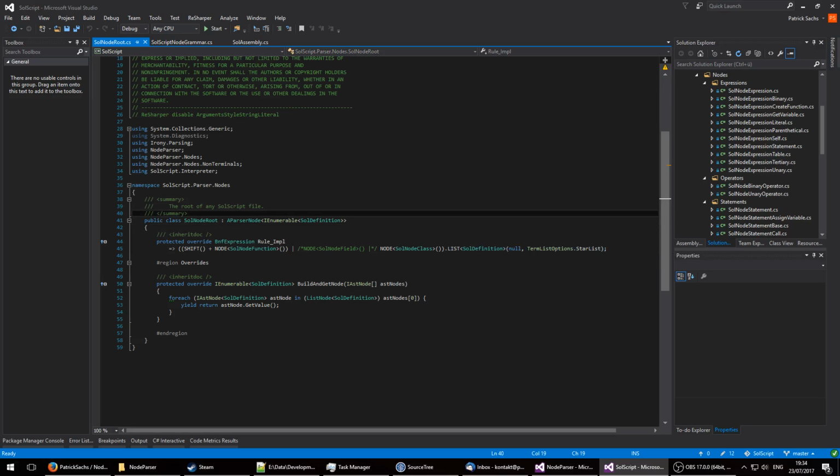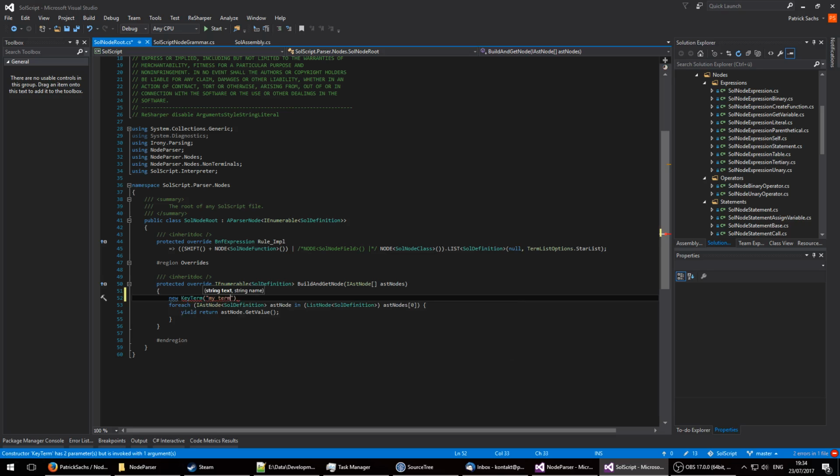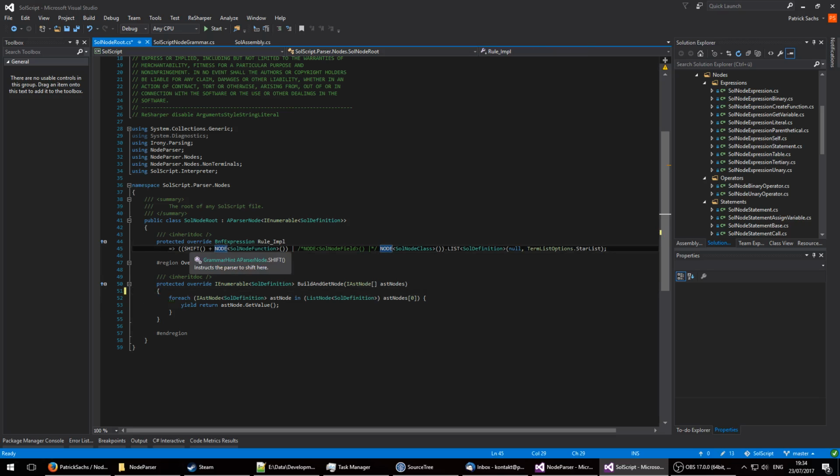The node parser kind of uses a new syntax. So instead of being able to write like new key term, my term blah. Oops. Well, you get the idea. You only use these fully uppercase nodes or methods. You really only want to use the fully uppercase ones. It will most of the time work fine if you use a different syntax or inject some Irony stuff, but you can do everything using the syntax provided by the node parser. Just treat it as if it would be a completely new system.